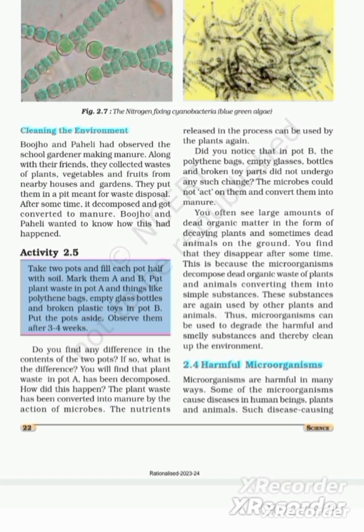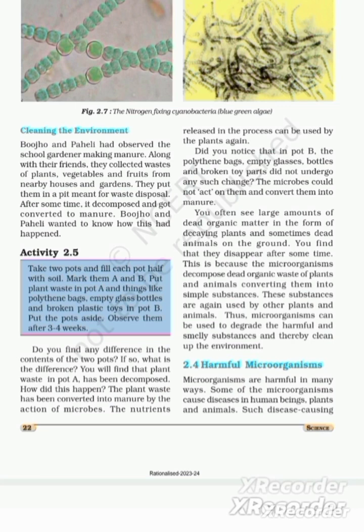And how did this happen? The plant waste has been converted into manure by the action of microorganisms. The nutrients released in the process can be used by the plants again. Did you notice that in pot B, the polythene bags, empty glasses, bottles, and broken toy parts did not undergo any such changes? The microbes could not act on them and convert them into manure.